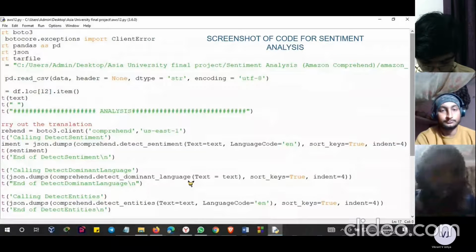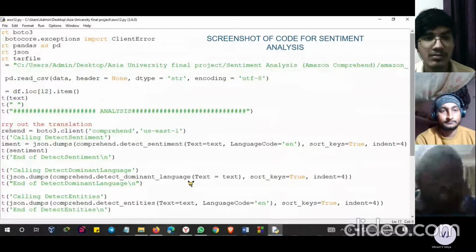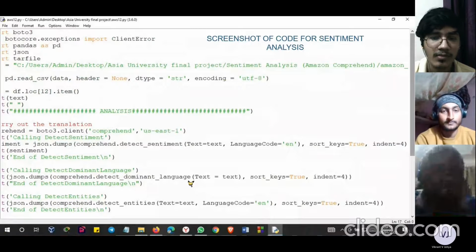First we did detect sentiment, which will tell you all the details: whether the sentence is in English or any other language, the length of the text data, and whether it is positive, negative, or how efficient the data is.